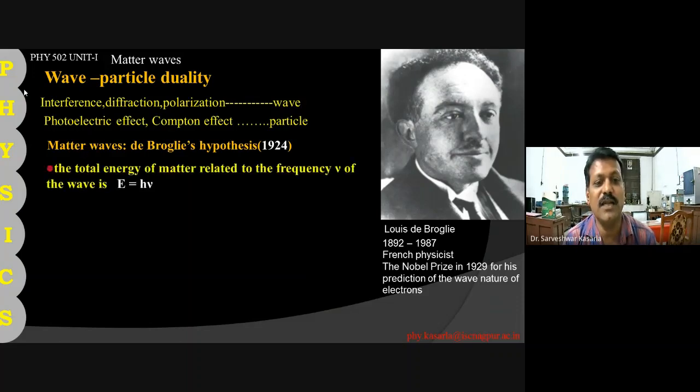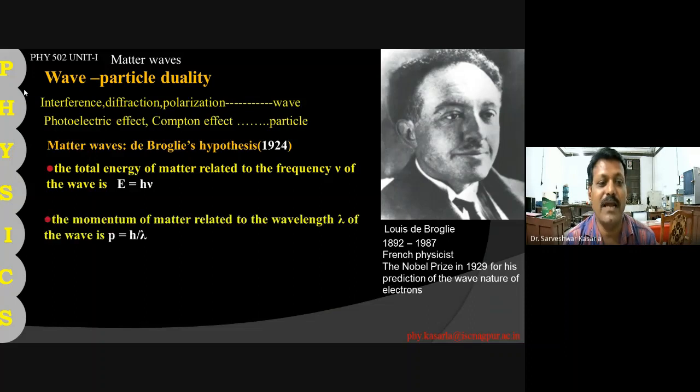What he says is, the total energy of matter related to frequency nu is given by E is equal to h nu according to Planck's theory, and the momentum of matter related to wavelength lambda is given by p is equal to h upon lambda. So lambda is a property of wave, p is the property of matter, that is momentum. So these are related, and this is derived by Louis de Broglie.